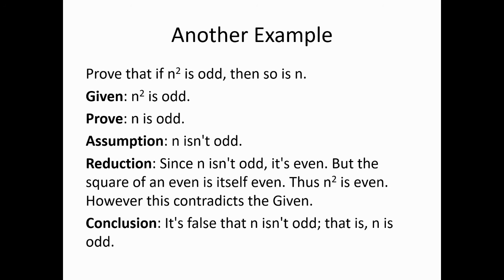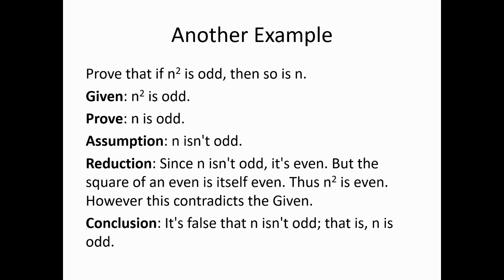So this is an indirect proof. So that means we have an assumption. What is the assumption? The denial or the negation of what we wish to prove. So we wish to prove that n is odd, so our assumption is that n isn't odd. And again, we don't say it because we believe it or we'll hold it at the end. Instead, we just simply want to consider it. And in fact, what we mean to do is to show that a contradiction follows from that assumption.